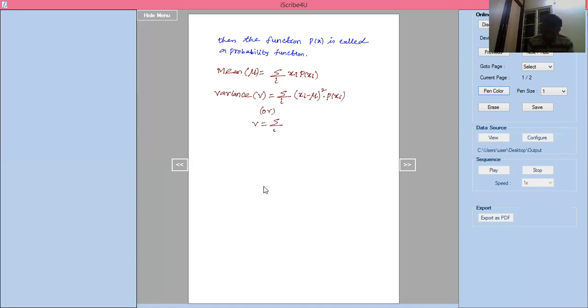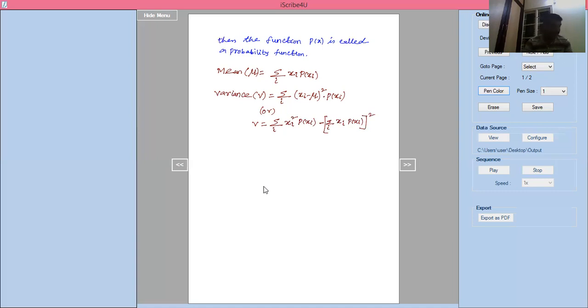Or you can write variance V equal to summation over i of xi square into p of xi minus (summation over i of xi into p of xi) whole square.